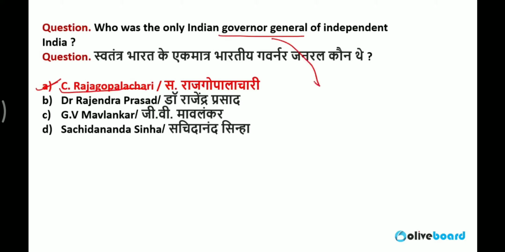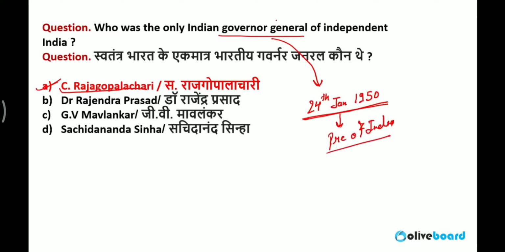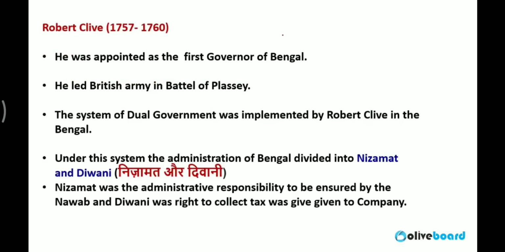This position of Governor General was replaced on 24th of January 1950, 2 days before the first Republic Day of India. This position was replaced by the President of India. Dr. Rajendra Prasad was elected as the first President of India, and the position of Governor General was replaced by the President of India. So now we have the position of President of India in place of Governor General of India. I hope it is clear.